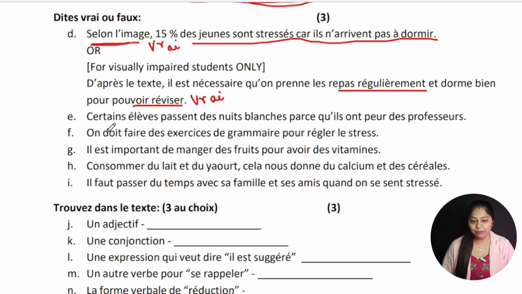Certains élèves passent des nuits blanches parce qu'ils ont peur des professeurs. Few students pass des nuits blanches. Again, you must know the meaning of des nuits blanches, right? White night. What does it mean? It means that a child has not slept for the whole night due to some stress or some health related issues. But basically it means due to stress or he was afraid of the exams. So he passed a white night.